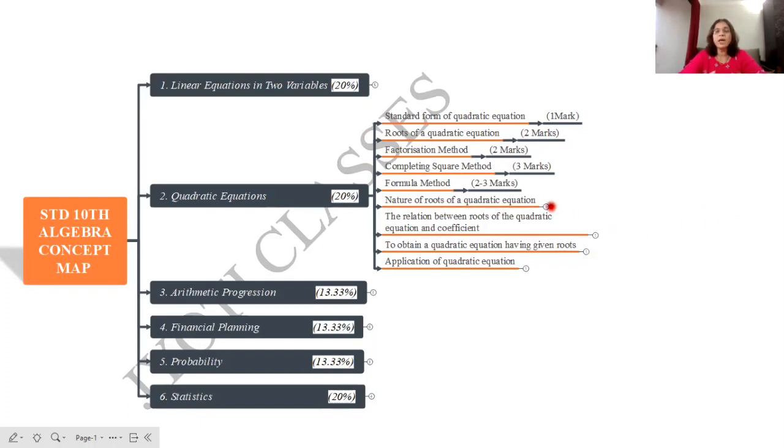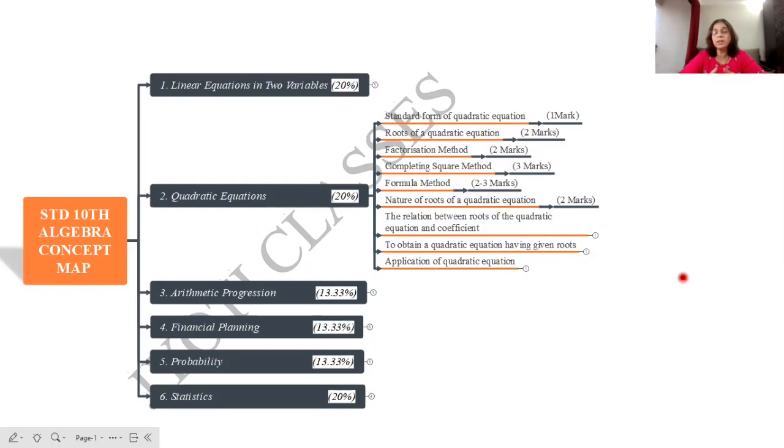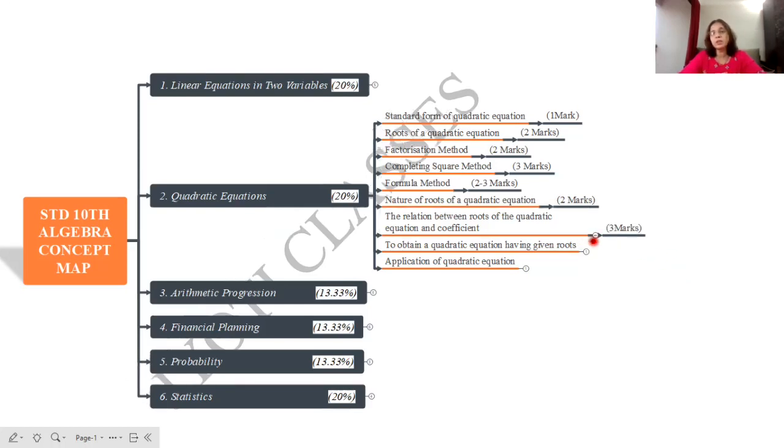Then next we have to find the nature of the roots of a quadratic equation, which is a question of 2 marks. And the relation between the roots of a quadratic equation and the coefficients can be asked for 2 to 3 marks again. You can also be asked to frame a quadratic equation, which will be for 2 marks. Application is again an important question which will be asked for 3 to 4 marks.